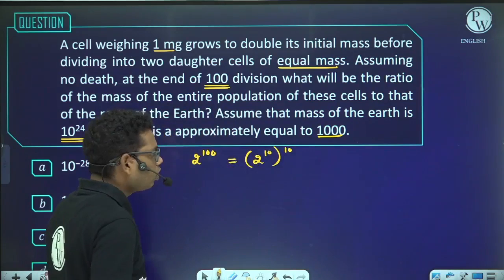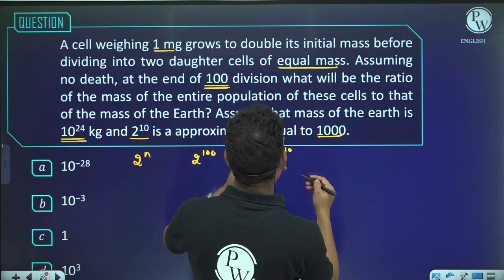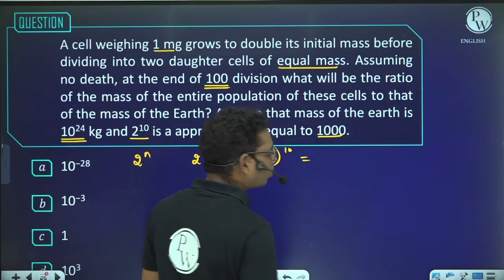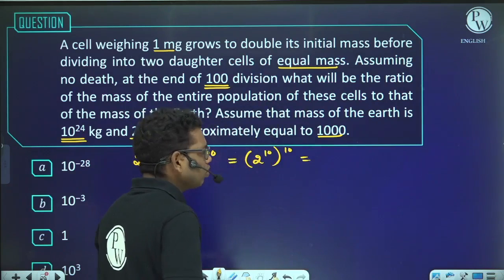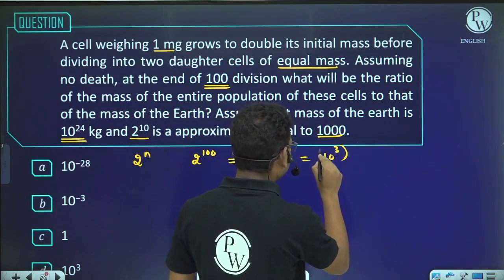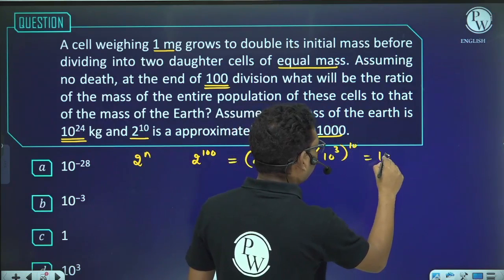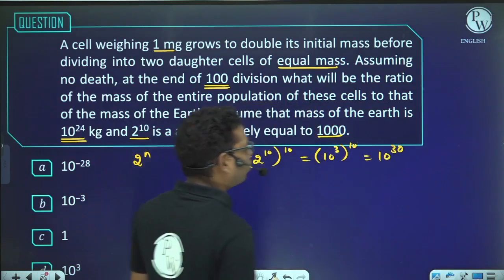And as per this question, 2 to the power 10 is approximately 1000, which is 10 to the power 3. So it will be 10 to the power 30.